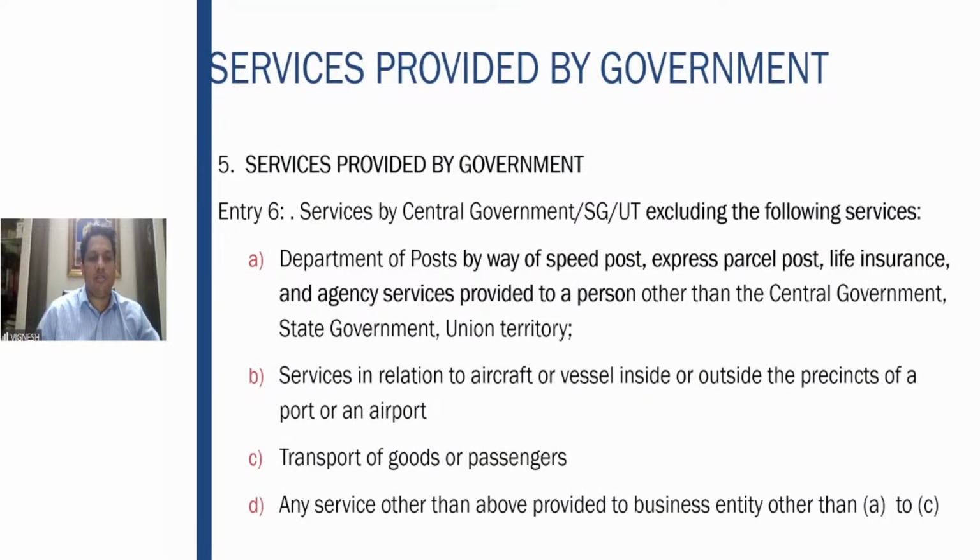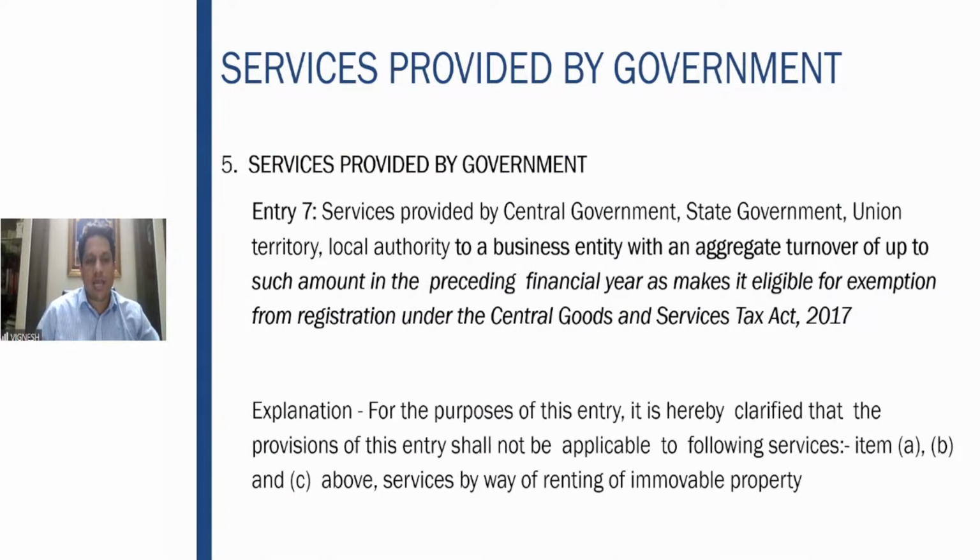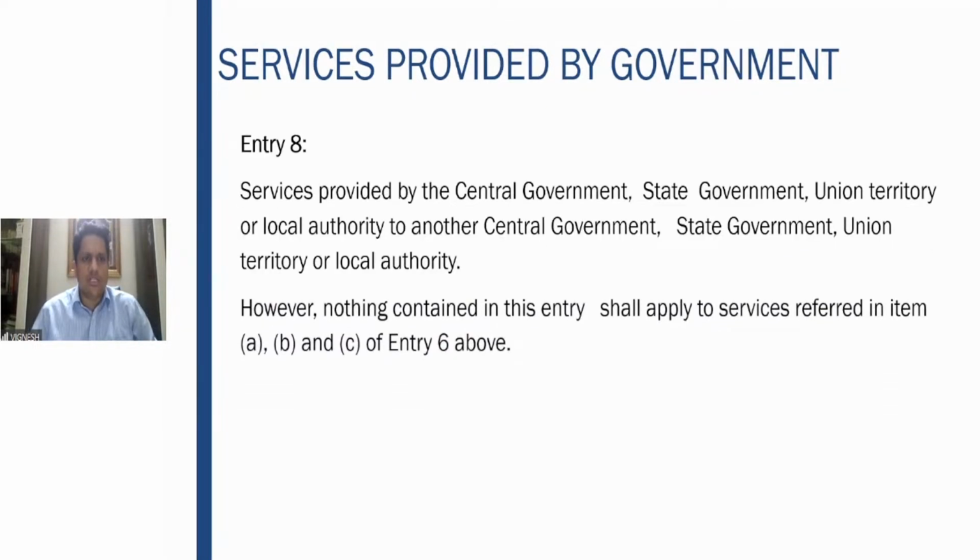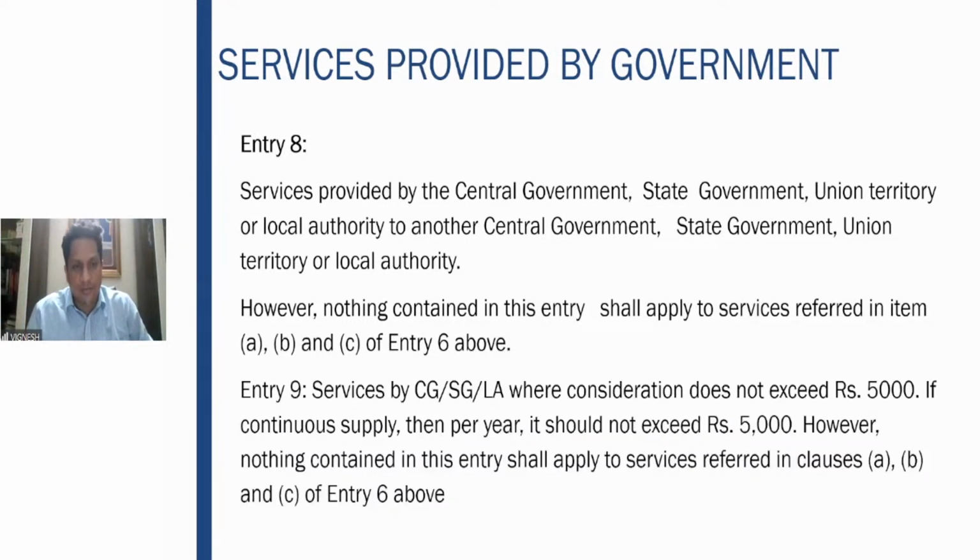That is Department of Post services and transport of passengers, always chargeable to tax, and also services by way of renting of immovable property. If property owned by the state government is given on rent to a business entity that is not yet liable to be registered under GST, it is still chargeable to GST, since the exemption is not applicable to that. Then services provided by one government to another government are also exempt, but again A, B, C of entry 6, that is speed post and those three items, will not get covered.